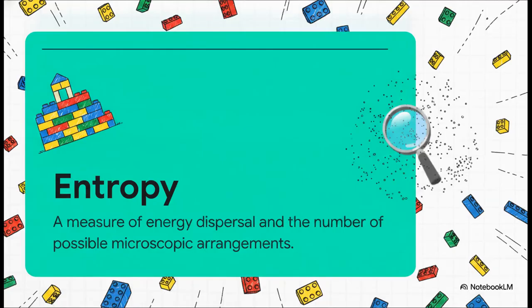Now, remember those dropped Legos? This brings us to a massively important definition, entropy. A lot of people just describe entropy as messiness or disorder, but actually, scratch that. As a physics teacher, I want you to think of it much more precisely as a measure of energy dispersal. It's really about the number of possible microscopic arrangements in a system. I mean, think about it. There are millions of ways for Legos to be scattered on the floor, but only a very specific few ways for them to be a castle. Nature just naturally moves toward greater energy dispersal, which is exactly why your Legos always stay scattered.